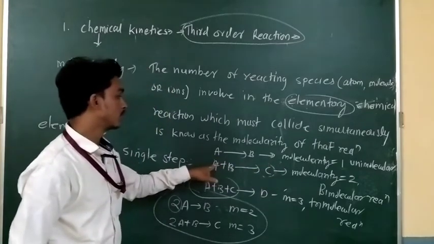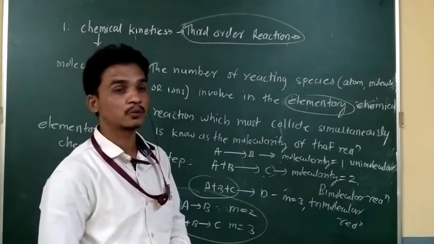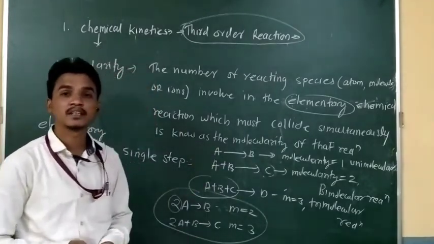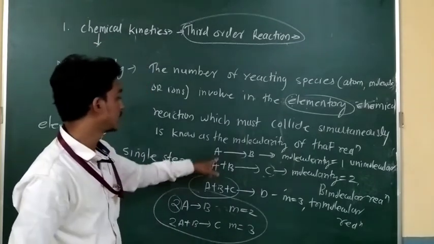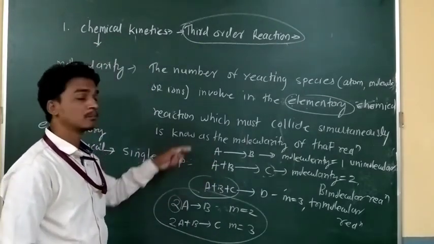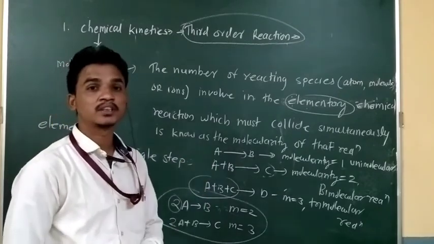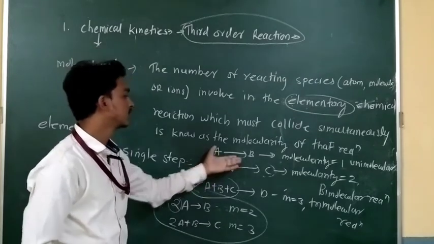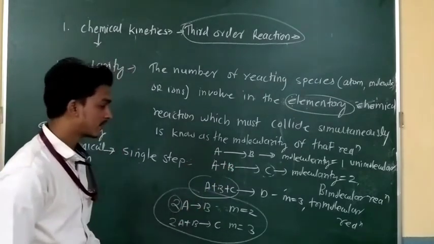Molecularity is not affected as the experimental conditions change; it remains as it is. So this is a theoretical property, you can write this.